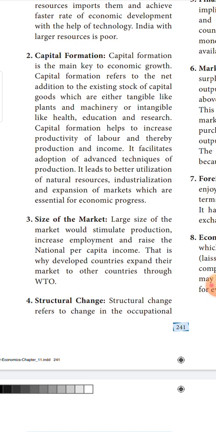Capital formation. So, when a country is abundantly rich with capital formation, along with advanced techniques of production, definitely the development will be much faster. They could witness the economic development at a faster rate.